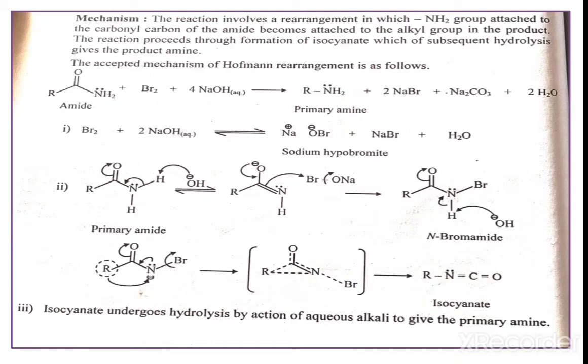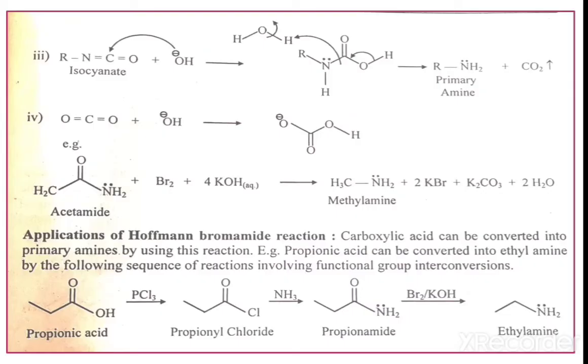Now this isocyanate undergoes hydrolysis by the action of aqueous alkali to give a primary amine. Now this isocyanate undergoes hydrolysis by using OH minus ion. This OH minus ion will attack on this carbonyl carbon, and here we get the R, here NH, and here C double bond O OH. Now then heating and decarboxylation, that means removal of the CO2 molecule. Here simply delocalization, that means this bond will shift here, and cleavage of this bond, here we get the R-NH2. That means we get the primary amine.